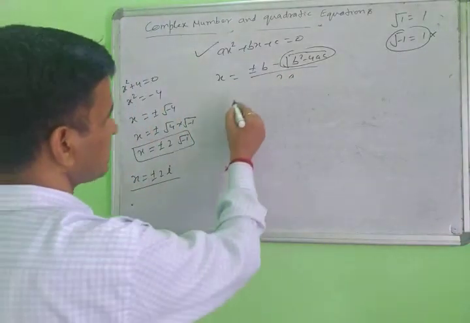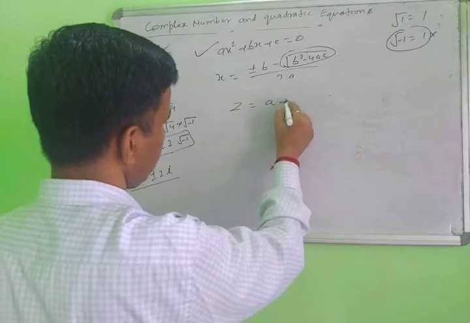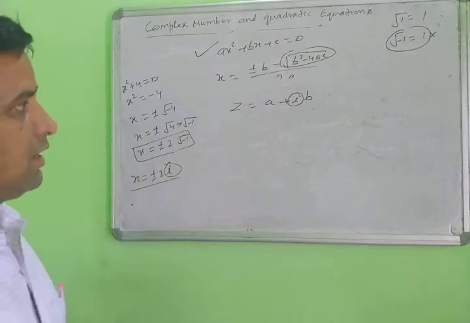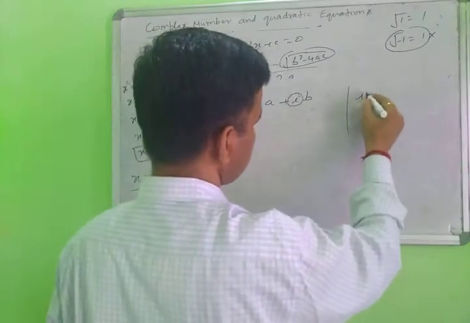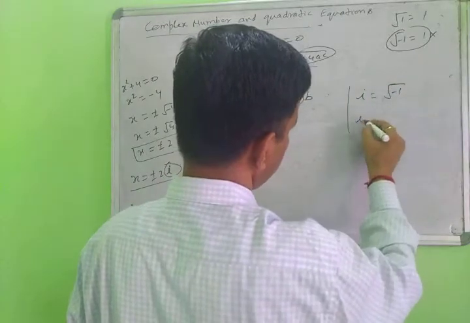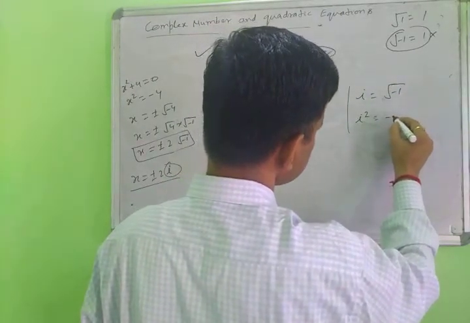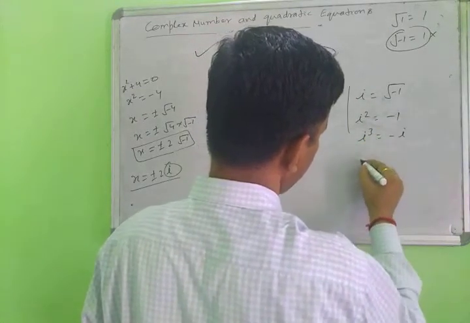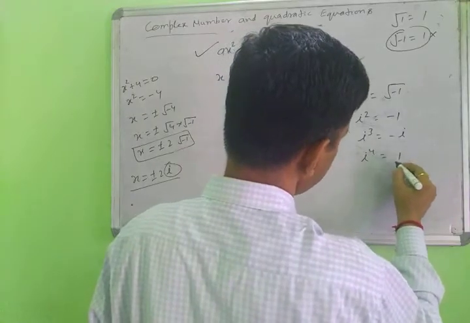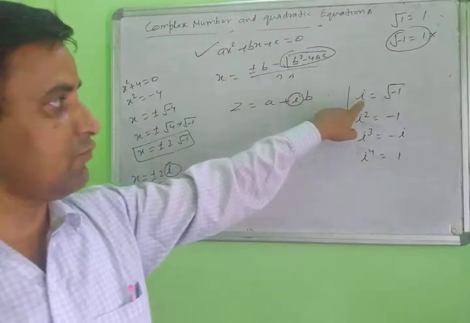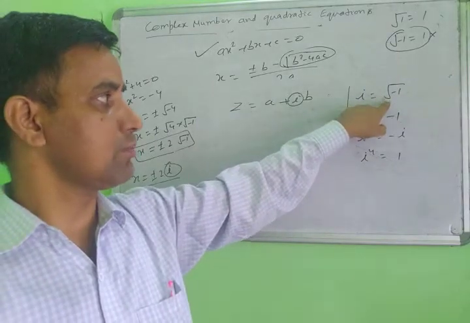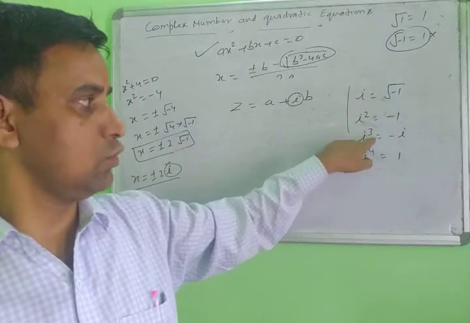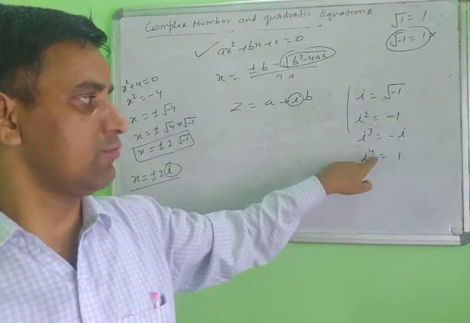When you write a complex number, z equal to a plus iota b. This iota is equivalent to root minus 1. The value of iota means root minus 1. The value of iota square means minus 1. The value of iota cube means minus iota. And the value of iota 4 means plus 1. Single iota is root minus 1, iota square is minus 1, iota cube is minus iota, and iota 4 equals plus 1.